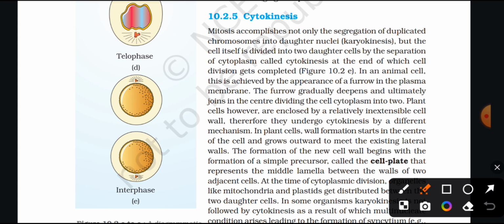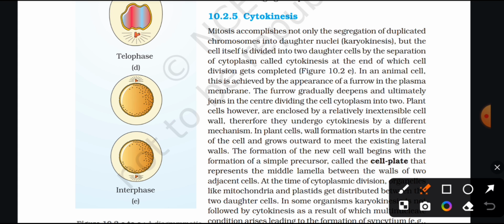Plant cells, however, are enclosed by relatively inextensible cell walls. Therefore, they undergo cytokinesis by a different mechanism. In plant cells, wall formation starts in the center of the cell and grows outward to meet the existing lateral walls. The formation of the new cell wall begins with the formation of a simple precursor called the cell plate that represents the middle lamella between the cell walls of two adjacent cells.